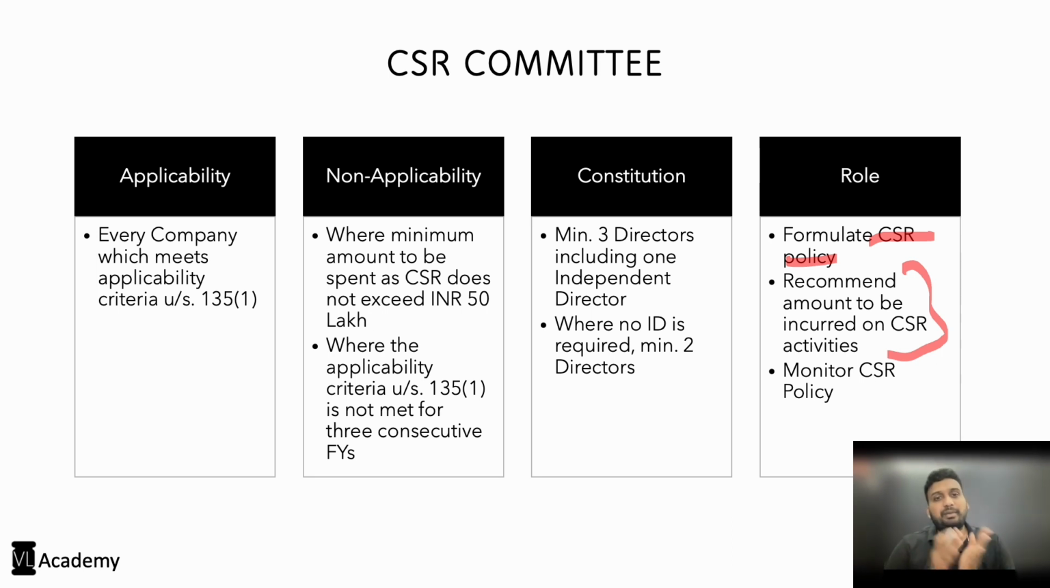That is, the committee recommends to the board that, on an annual basis, this is the budget, this is the amount to be spent, and these are the activities on which this amount has to be spent. And these activities shall be those which are specified in Schedule 7. Those activities should fall within Schedule 7, failing which such activity cannot be termed a CSR activity and such expenditure cannot be considered CSR expenditure.